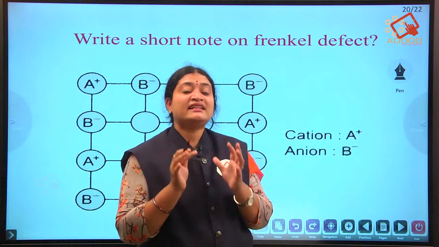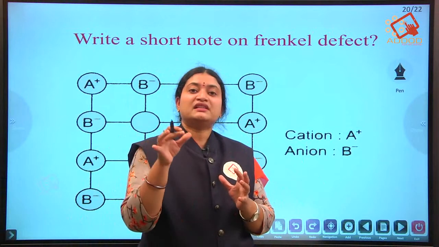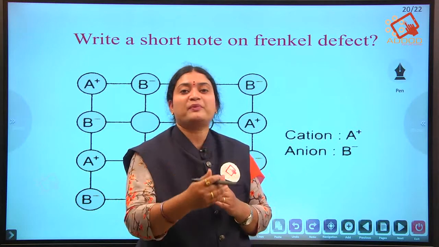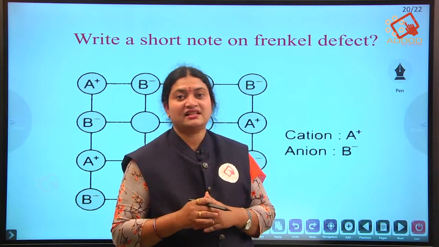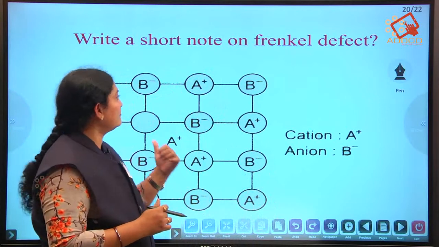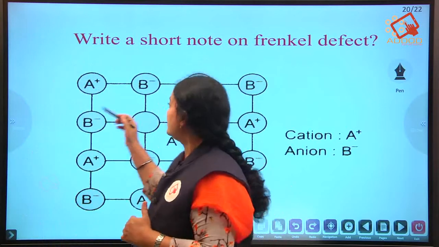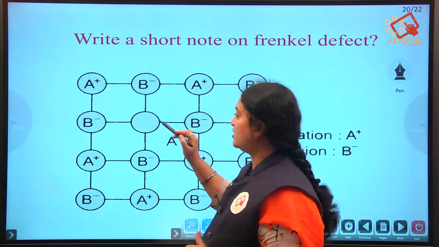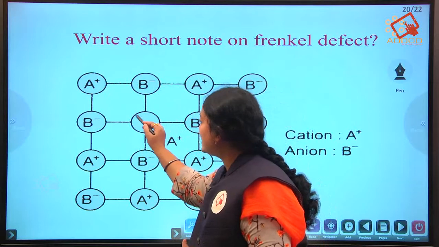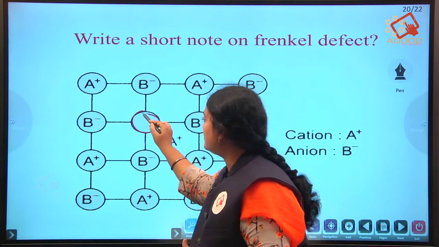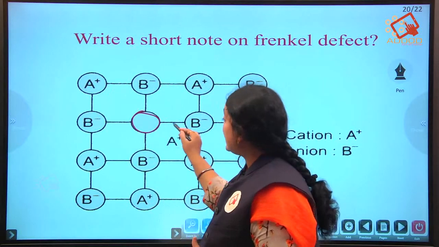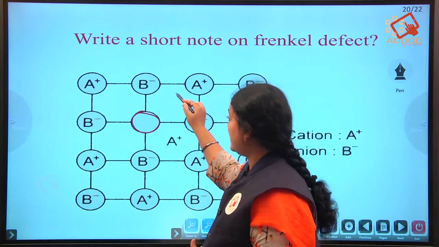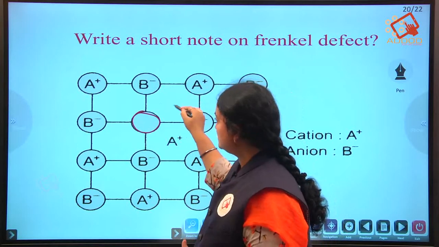But here, what is happening is that one of the ions is missing from its site and it is occupying the interstitial site. In this diagram, you can see that these are arranged as cation and anion, and the cation is missing from its site and has occupied the interstitial site, the space between the ions.